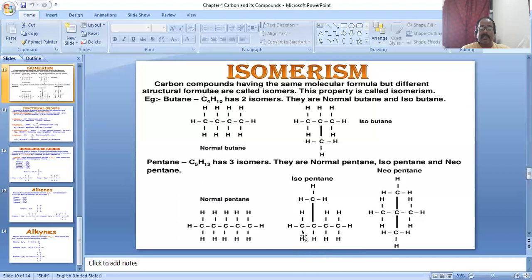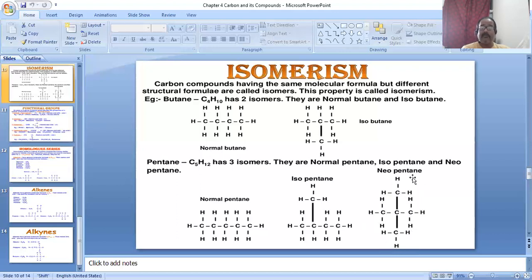Again the tetravalency of each carbon is fulfilled. And in the third diagram, again there are 5 carbons and 12 hydrogens, and every carbon has tetravalency.